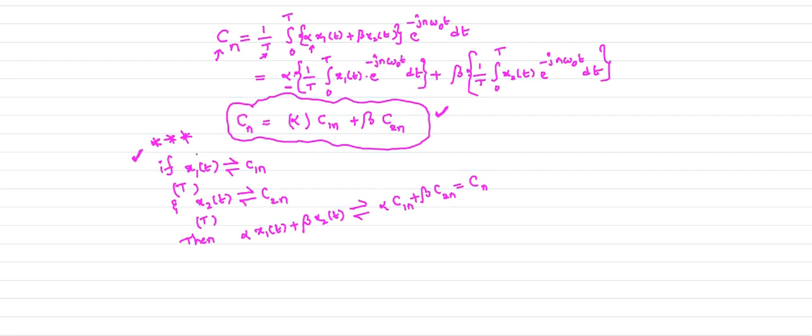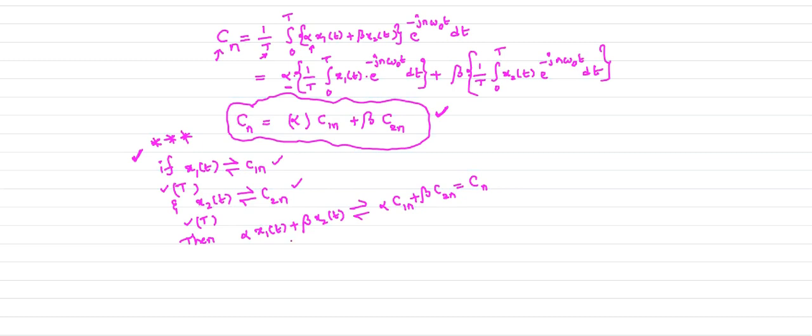If x1 of t is a periodic signal with time period T, its complex exponential Fourier series coefficient is C1n, and x2 of t is another periodic signal with the same time period T, its complex exponential Fourier series coefficient is C2n.